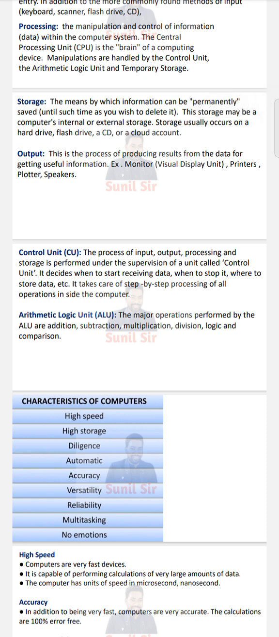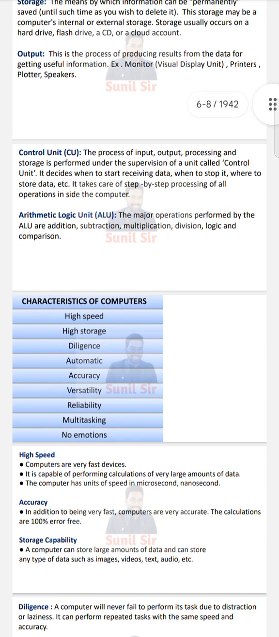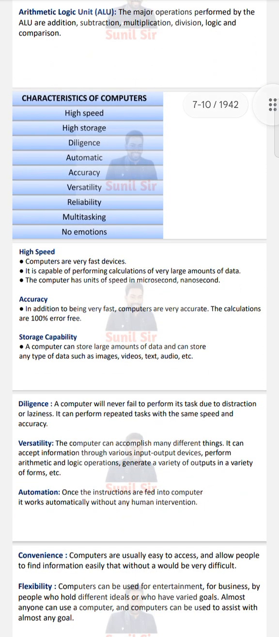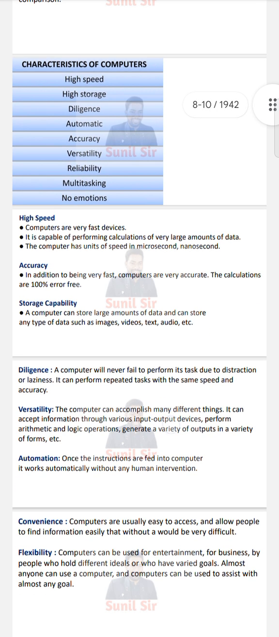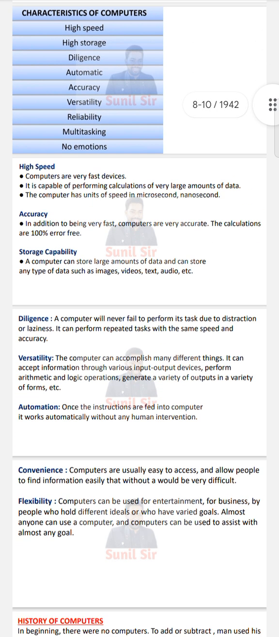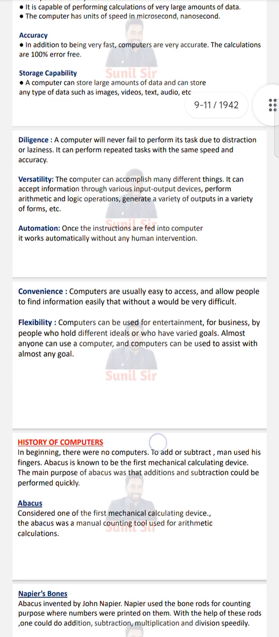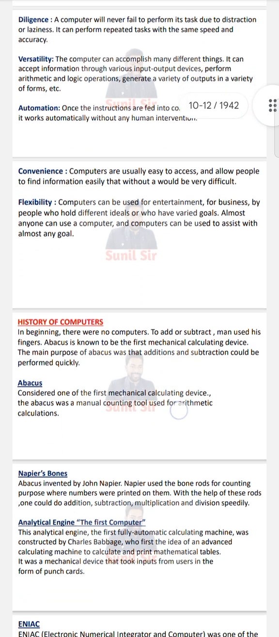Output is the process of producing results. The control unit controls the input, output, processing, and storage. Characteristics of a computer: high speed, high storage, diligence, automatic, accuracy, versatility, reliability, multitasking, no emotion. High speed, accuracy, storage capability, diligence, versatility, automation, convenience, flexibility.